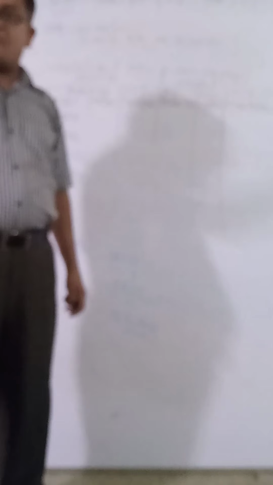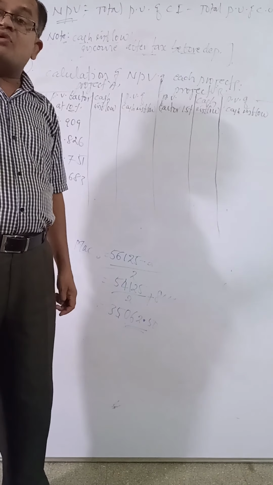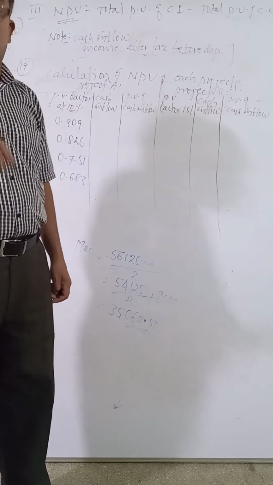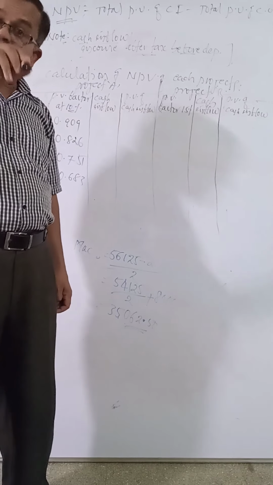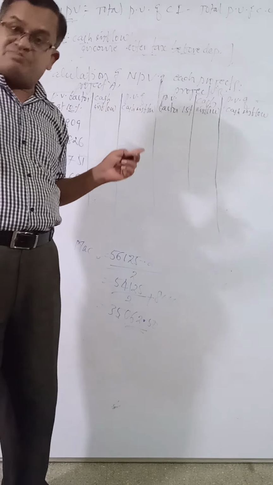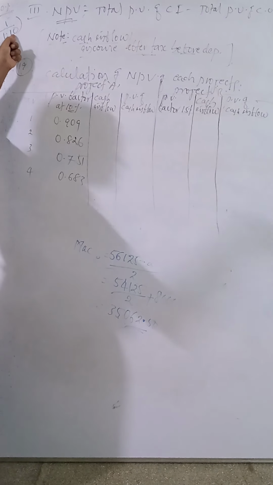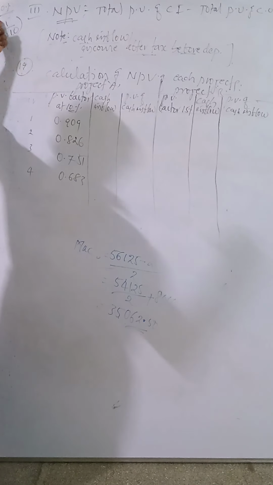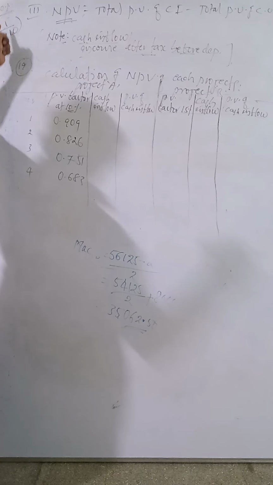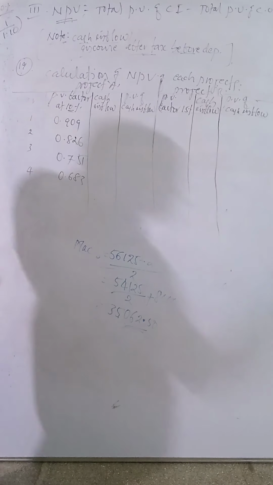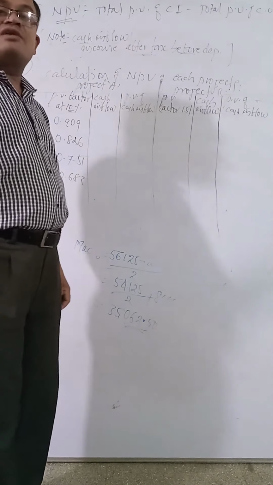If 10% is given, the equation is 1 divided by (1 plus r) to the power of n, where r is the rate. 10% means 10 divided by 100, that is 0.10, so it is 1 divided by 1.10. If 15 is given, it means 1 divided by 1.15.